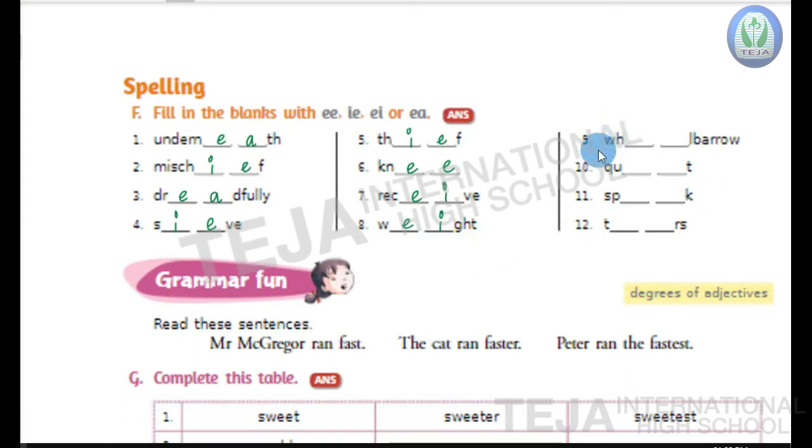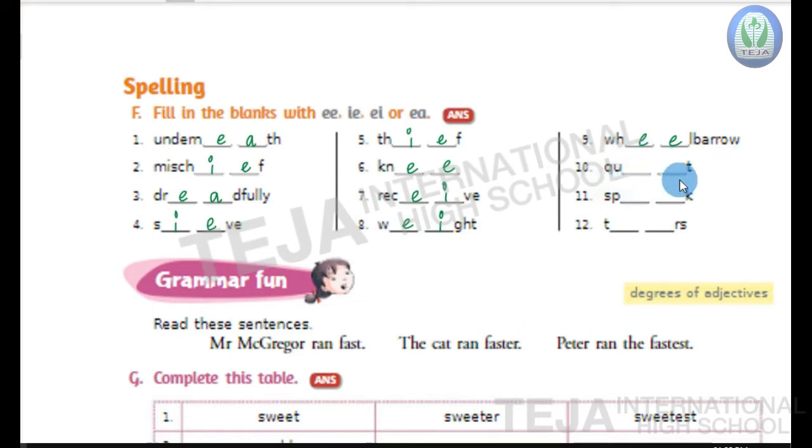Next, ninth one. WH dash dash LBARROW, that is wheelbarrow. Wheel, wheel, barrow, wheelbarrow. Tenth one.